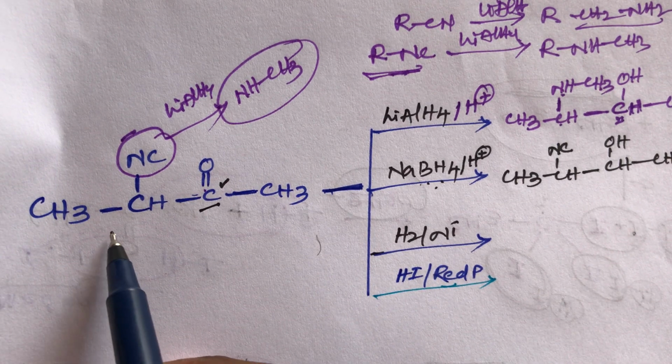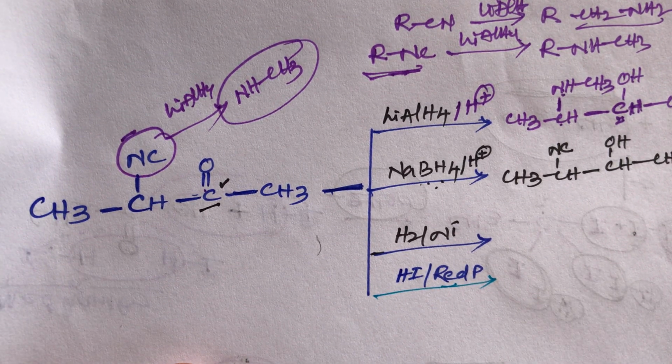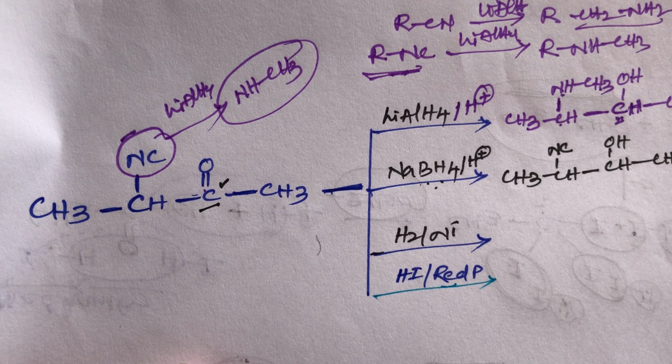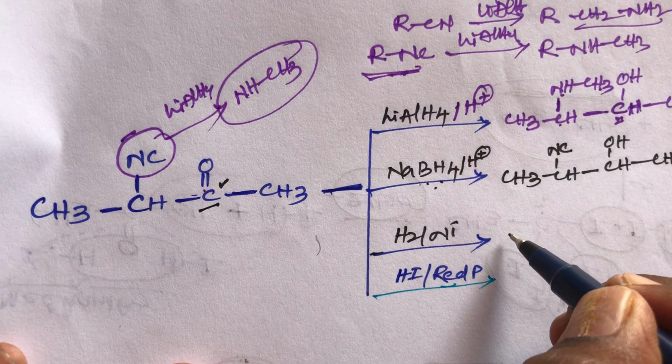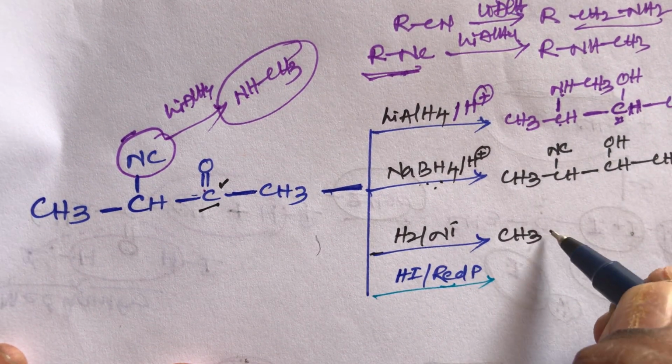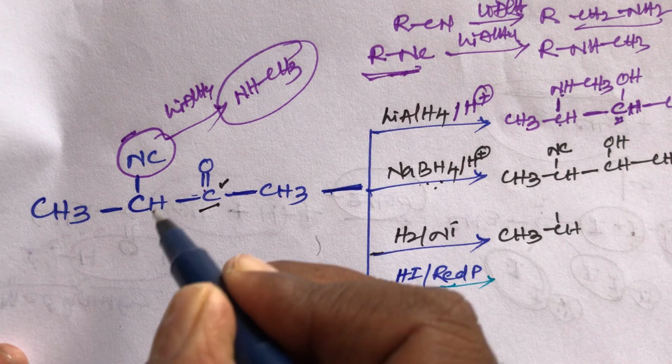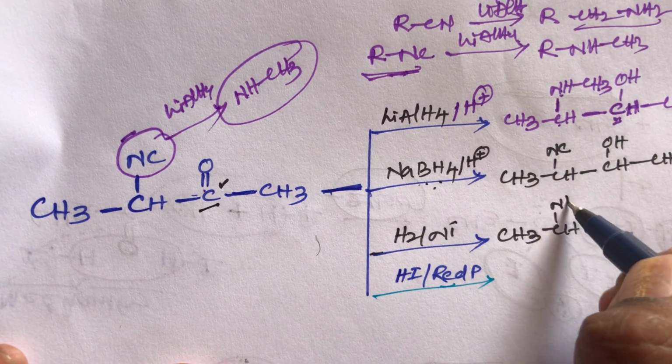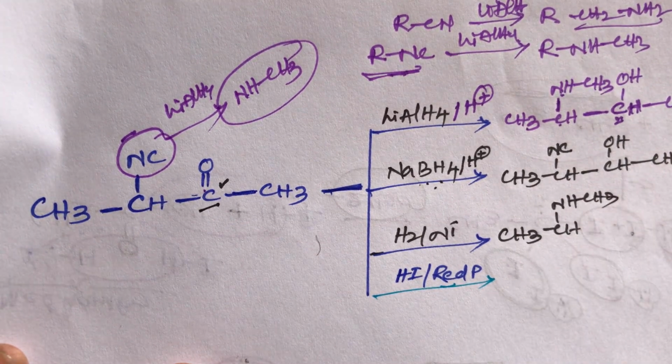Next one, this compound reacts with hydrogen in the presence of nickel, that is catalytic hydrogenation. Catalytic hydrogenation can reduce all groups, student: double bond, triple bond, cyanides, isocyanides, everything. So what is the product? Same thing, CH3, CH, and the isocyanide gives rise to secondary amine, NHCH3.